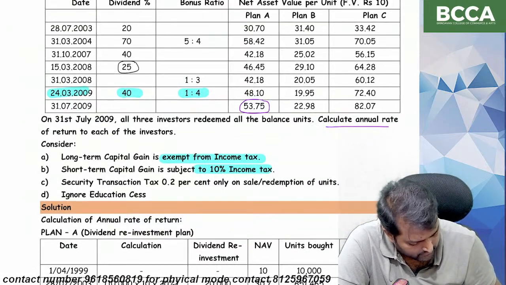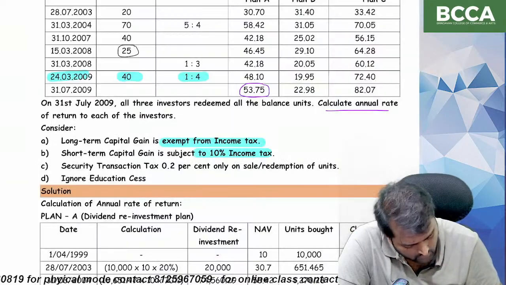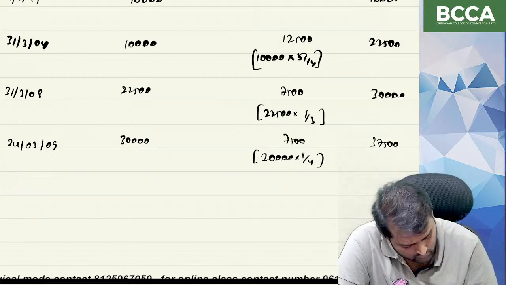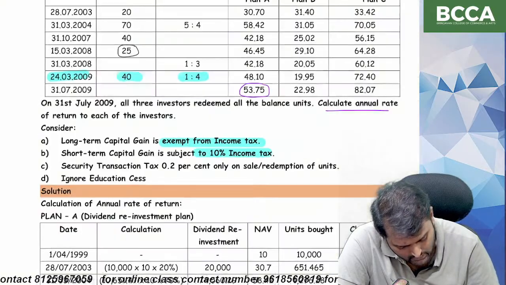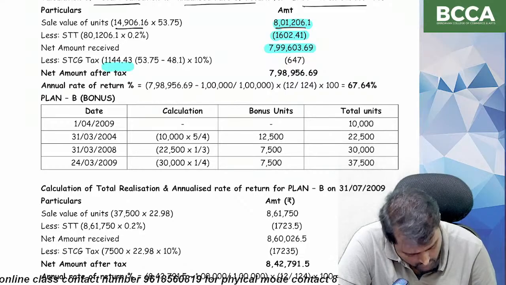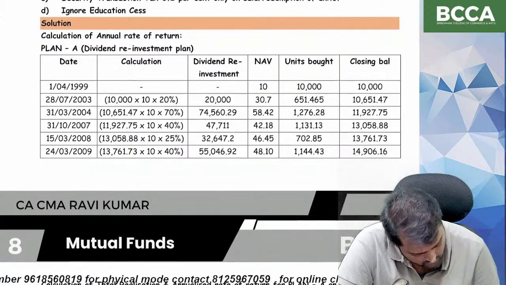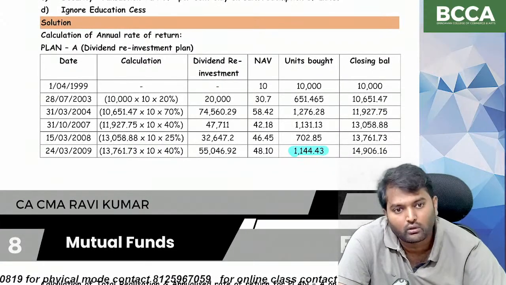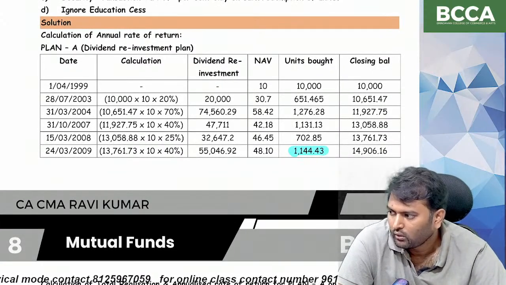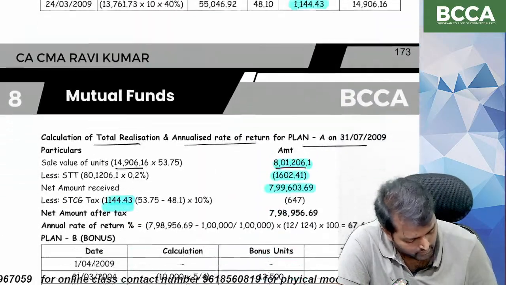So that's why capital gains tax is levied only on 1144.43 units. That means only on the units which were bought on 24th March, the short-term capital gains tax is applicable.